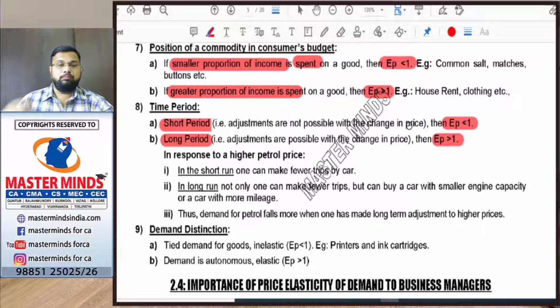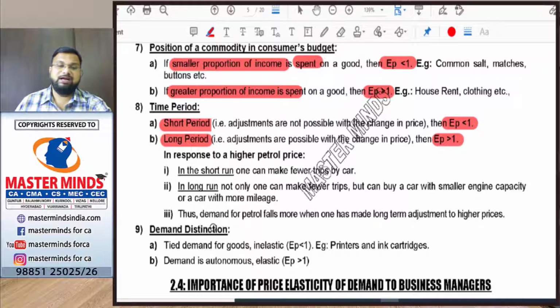In both the short run and the long run, the demand is changing. But compared to the short run, in the long run we are changing the car and making fewer trips. In the short run we are just making fewer trips. But in the long run I am shifting to a car which gives more mileage. That is, I am changing the car as well as making fewer trips. That's why, comparing the short run and long run, the price elasticity will be greater than 1.